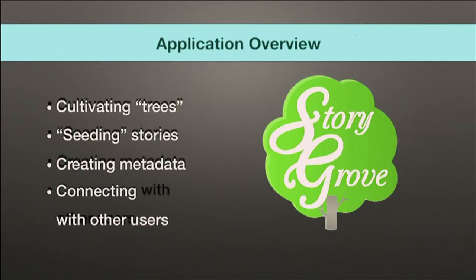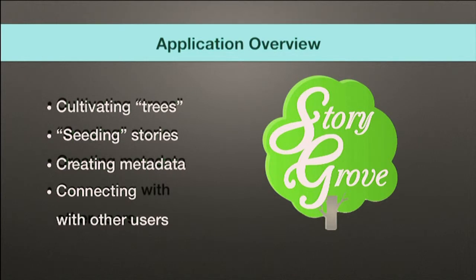StoryGrove is a community news interaction where users can cultivate trees of custom-tailored news content within their own virtual backyards. Each tree is a collection of content from the Public Media Platform, and users can define how each story on a tree is related to others. This can be by common theme and content, by media component, or maybe just by elements that they relate to or want to bookmark later.